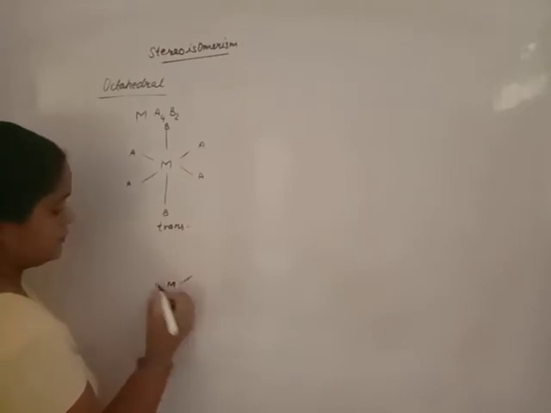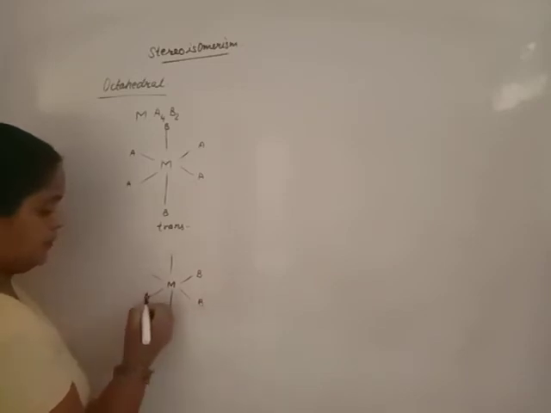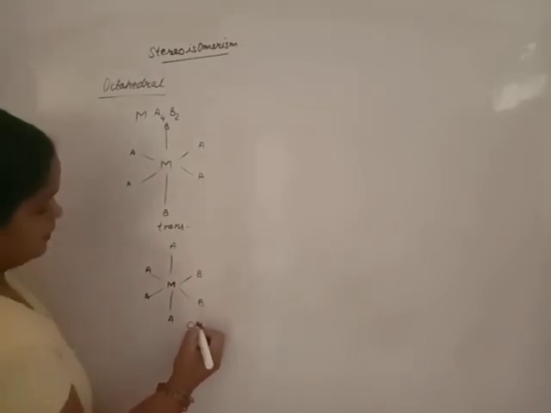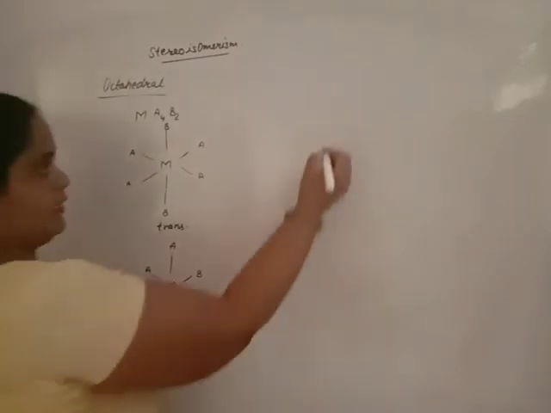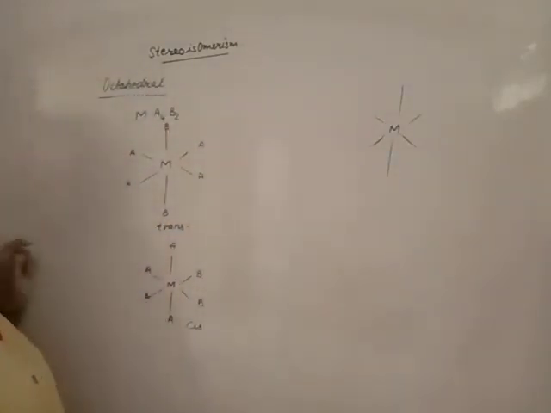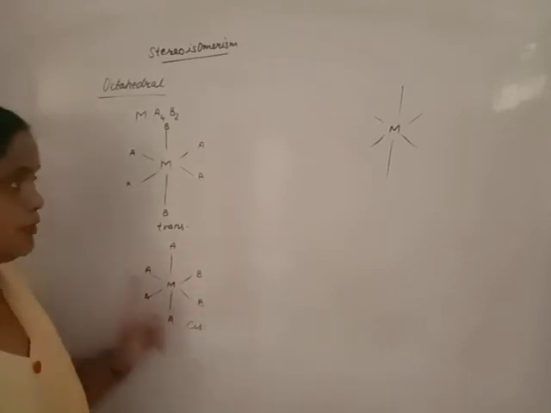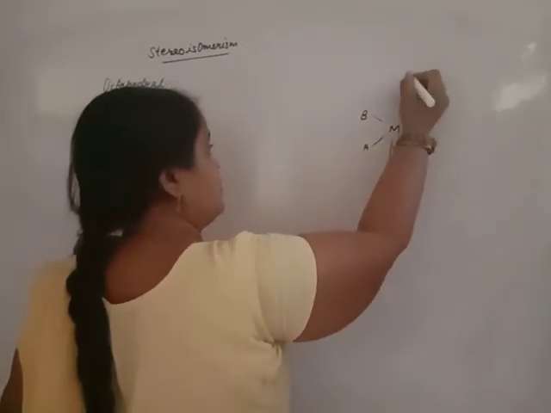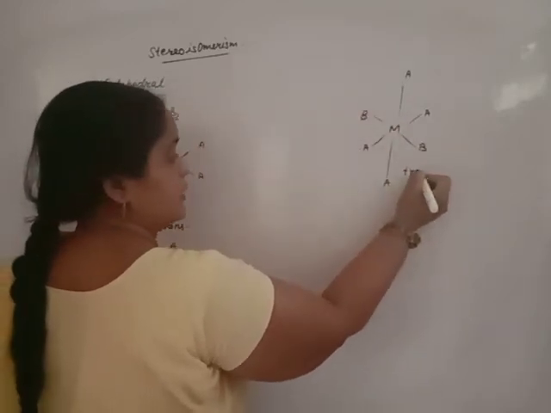Another one, like this: you represent B here, then all are A. Minimum distance, cis isomer. In this case, one more trans is possible. These B are in the plane but in opposite positions, with 180 degree bond angle. It is also trans.